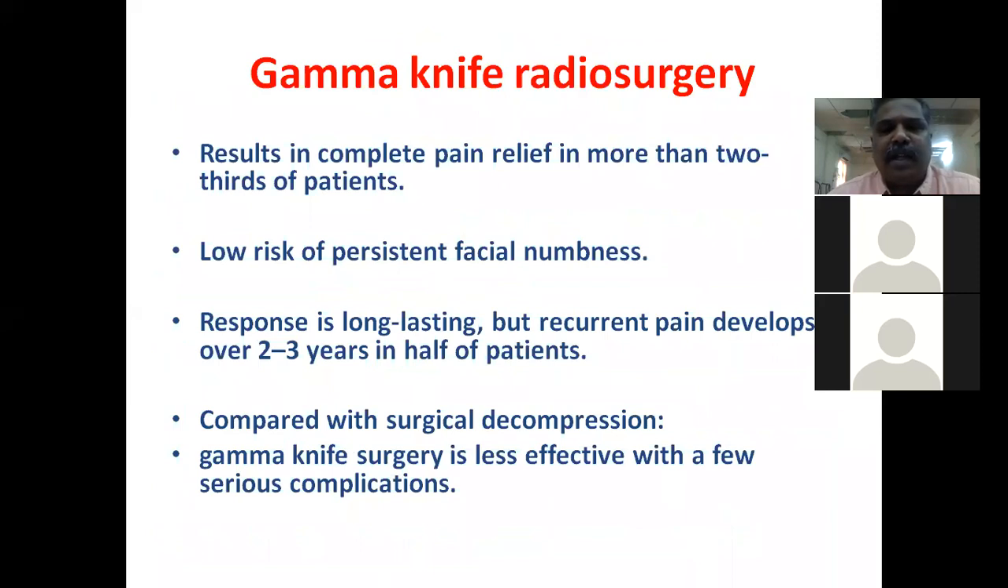Another method of surgical treatment is gamma knife radiosurgery. It results in complete pain relief in more than 2/3 of patients. The advantage of this procedure is that there is a low risk of persistent facial numbness. Usually the response is long lasting, but patients may develop recurrent pain within 2 to 3 years of the post-operative period. And gamma knife surgery is less effective when compared to surgical decompression of the nerve.